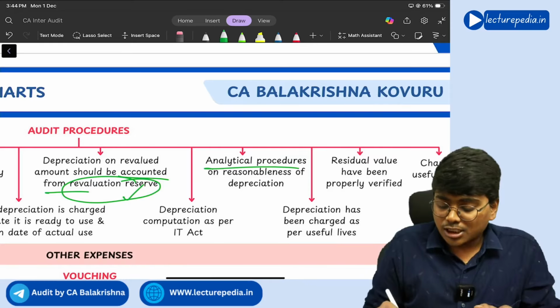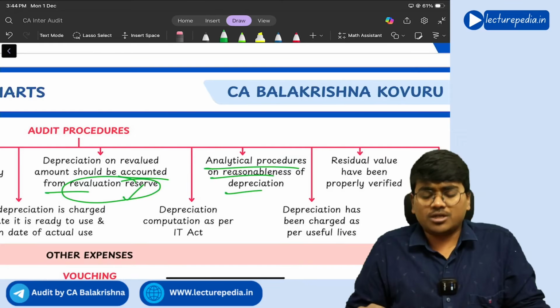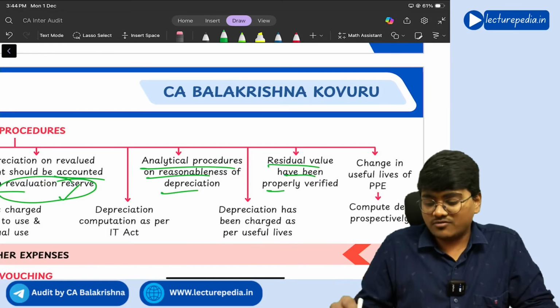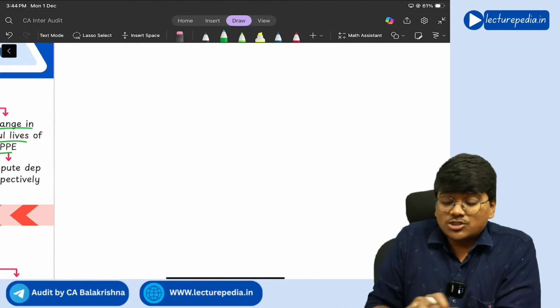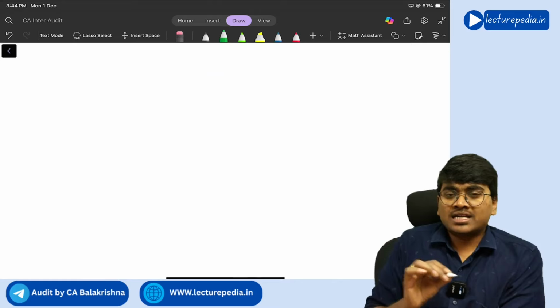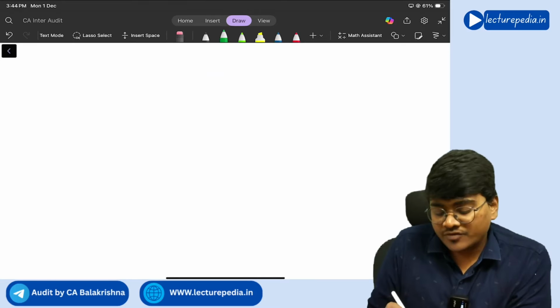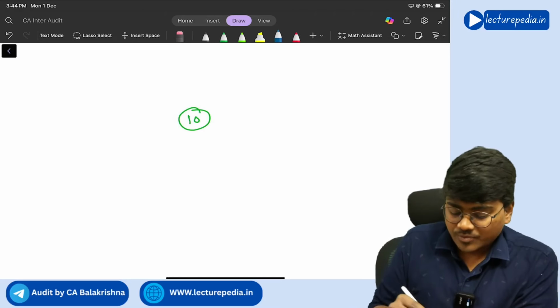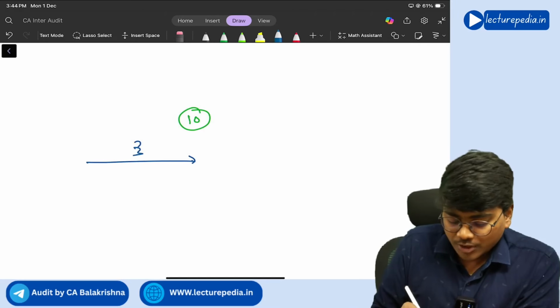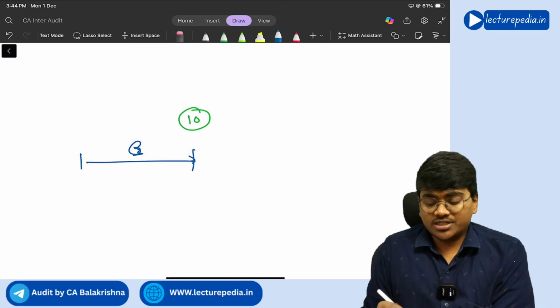Next, analytical procedures on reasonableness of depreciation, residual value have been properly verified, change in useful life. See, if at all there is a change in useful life, so actually at the time of purchase, the useful life of the asset is 10 years. Now, of these 10 years, for the first 3 years, you have provided the depreciation.